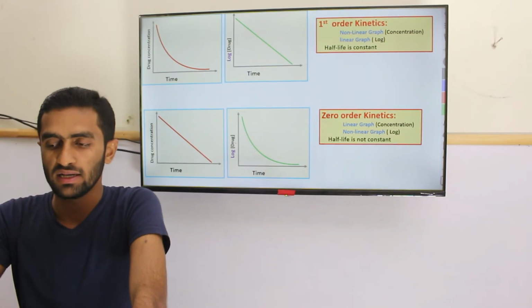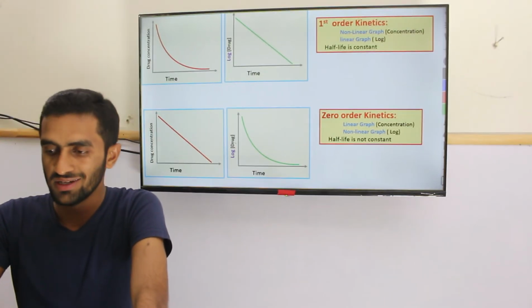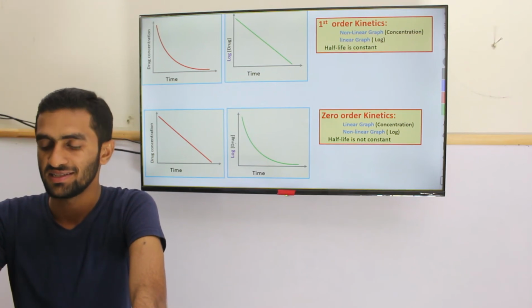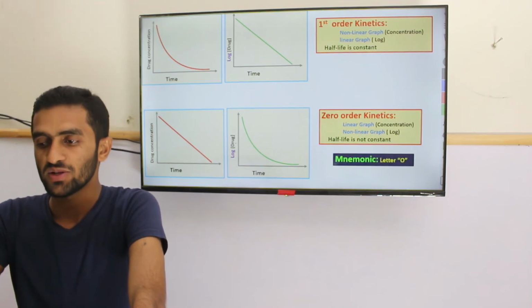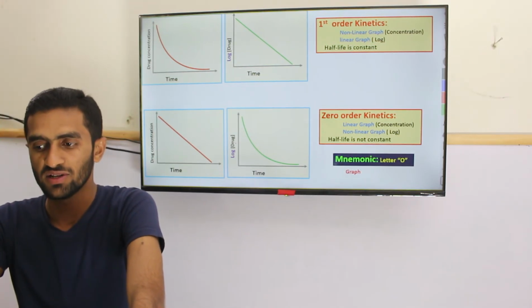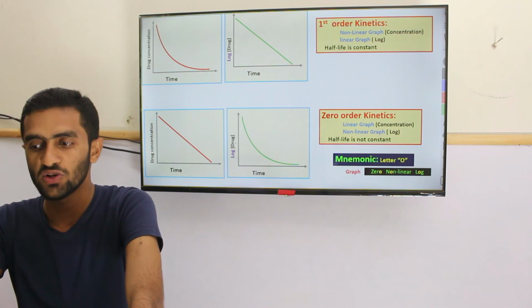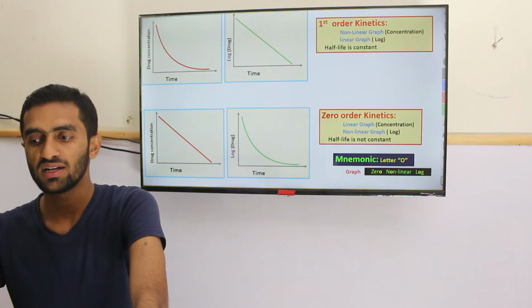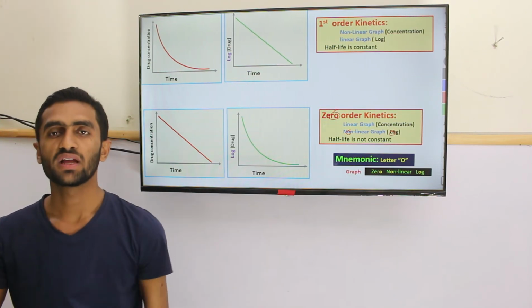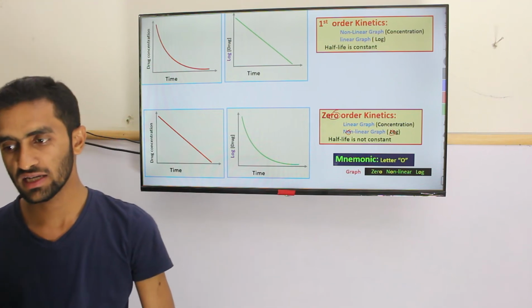Most of the time I don't rely on mnemonic words, but it's helpful somehow. So the mnemonic is the letter O, which is for the graph. If you look at zero, non-linear, log: in the zero order, if it's a log graph, it's non-linear.